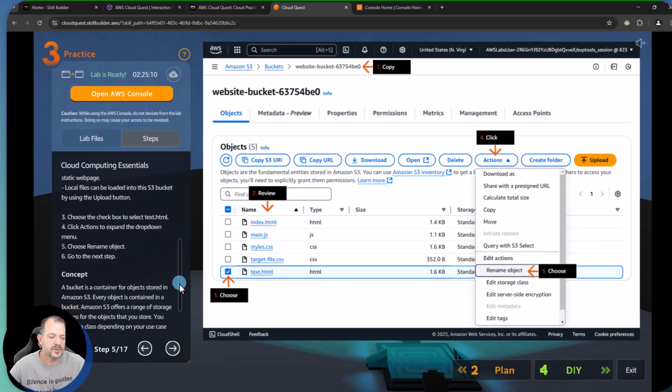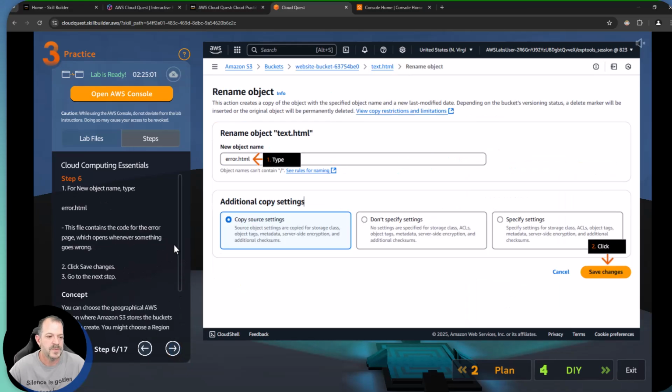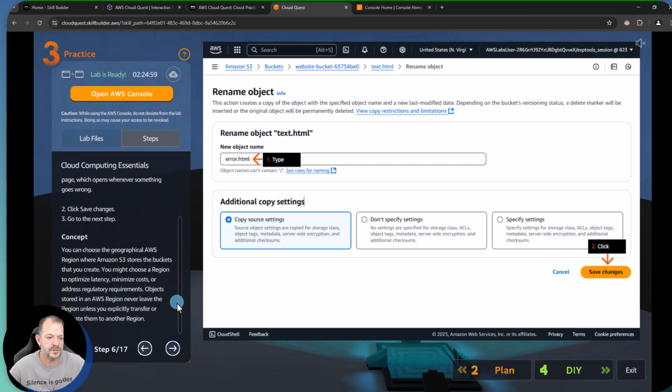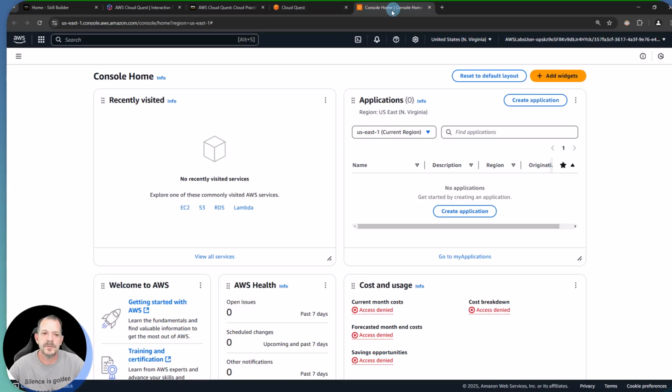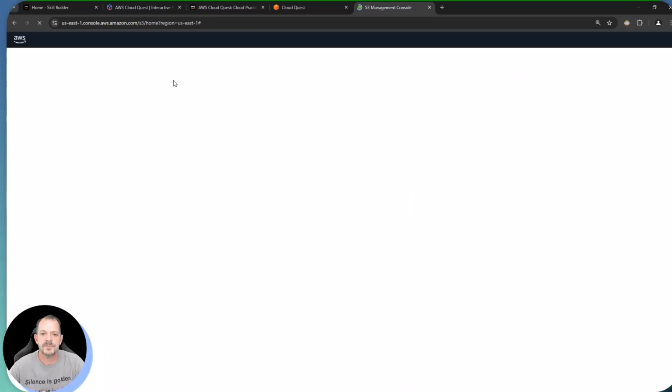Check the checkbox for this text.html, and we're going to rename that. I don't know what we're going to rename it to. Let's see. We're going to call that one error.html. So we're going to switch over and accomplish those few tasks real quick. So we'll go over to the S3 service. Right, so over to S3.